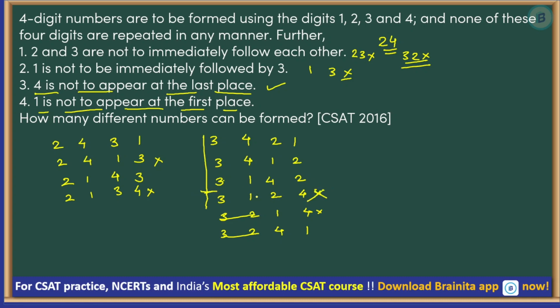This is not a valid combination. Here we have 2 combinations. This is correct, this is correct, this is correct, this is correct, this is correct. Let us see what happens with 4.